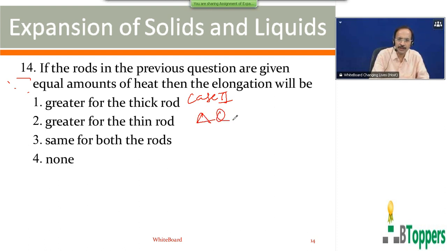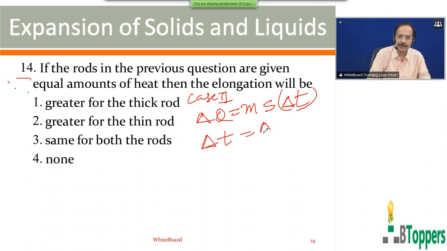The heat absorbed by the rod you can write as the mass of the rod multiplied by the specific heat of the rod into the increase in the temperature of the rod. So the increase in temperature you can write as heat absorbed divided by mass into specific heat. Both the rods are made of the same material, therefore specific heat is the same.